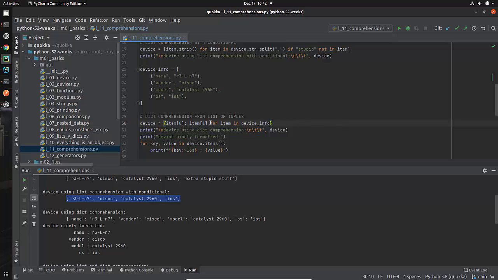And remember, with comprehensions, we work from the inside out, and we're going to identify the for loop that we are iterating through. So here we say for item in device info. Let's look at device info. What's the first item in device info? The first item in device info is this tuple right there. So we're going to go through device info one at a time. The first time through, item will equal this. The second time through, item will equal that, etc. We're going to go through this list, and we are going to be pointing at item every time. The item is that tuple.